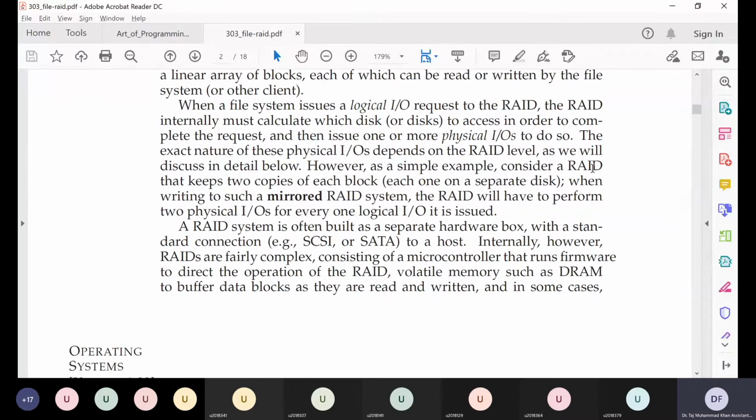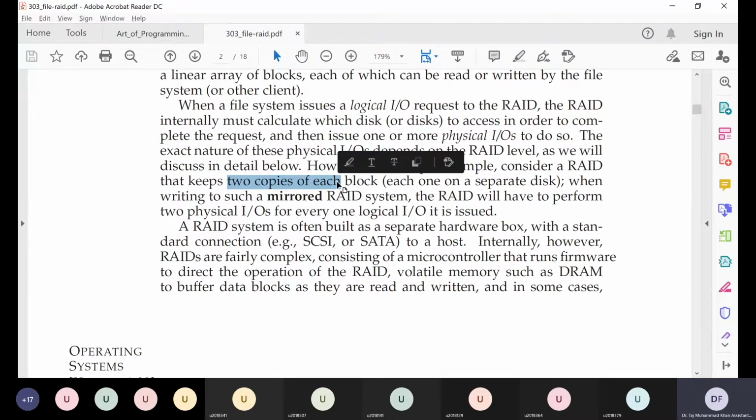So RAIDs are basically implemented since we have extra hard disks. One way we can make our system reliable or robust is that we can mirror our data. We can store extra copies of our data. Let's say I had one hard disk and I add another hard disk to that system, then I can make a copy of all my data on the second hard disk.